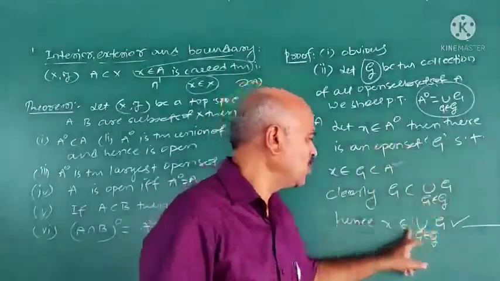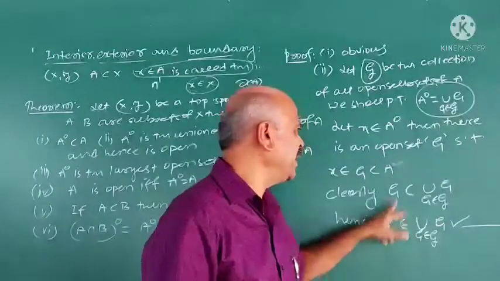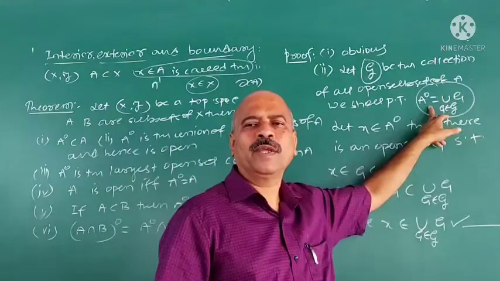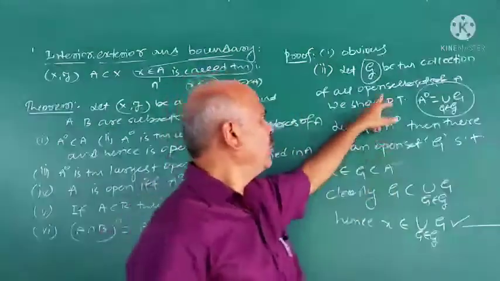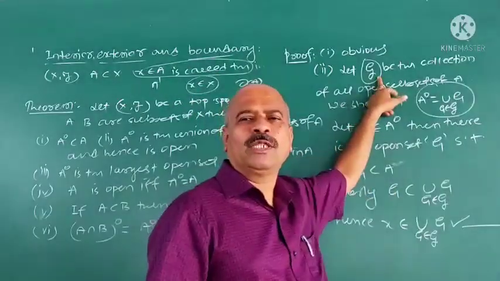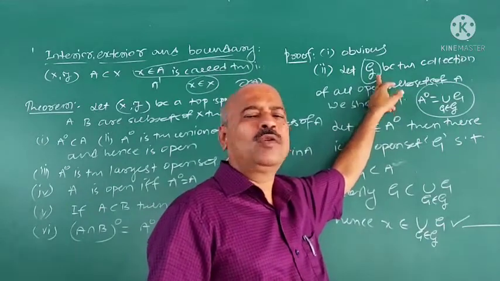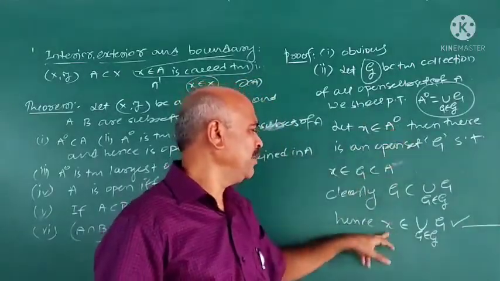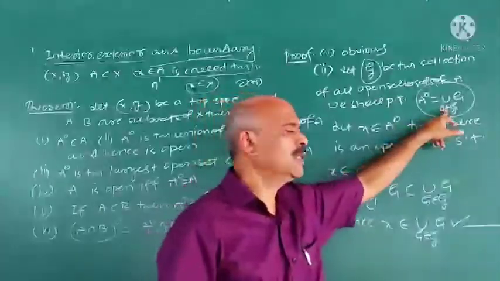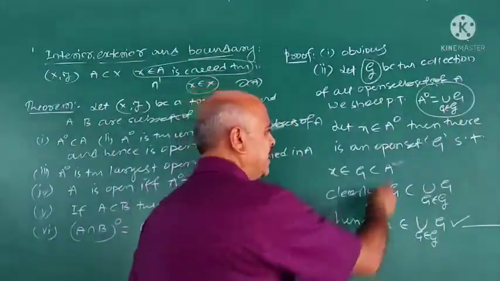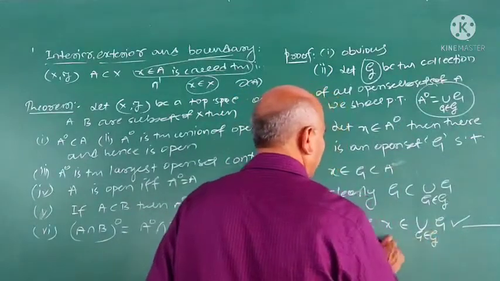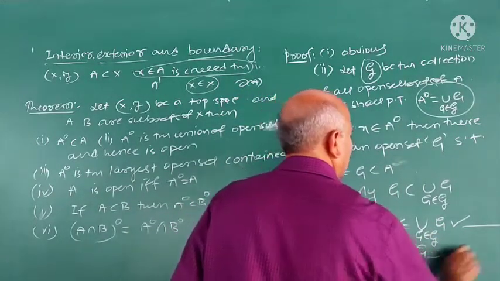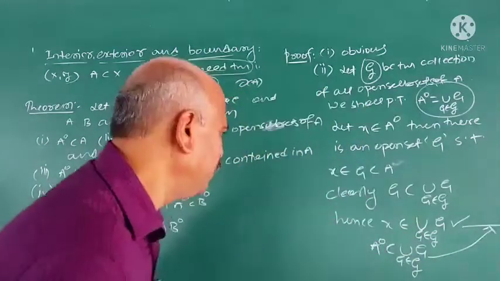Next part is we have to prove that union of G is contained in interior A. Then equality holds. In the first part, we defined G as the collection of all the open subsets of A and proved that X belongs to interior A implies X belongs to union of G. That means interior A is contained in union of G, G belongs to G. This can be taken as 1.